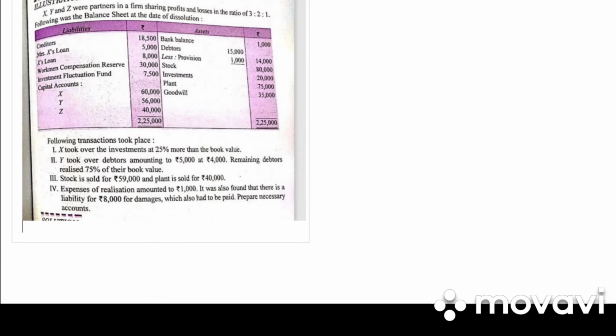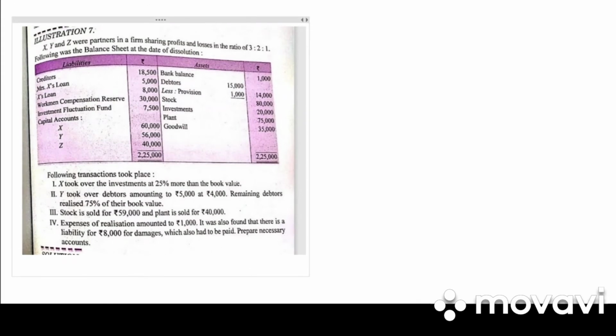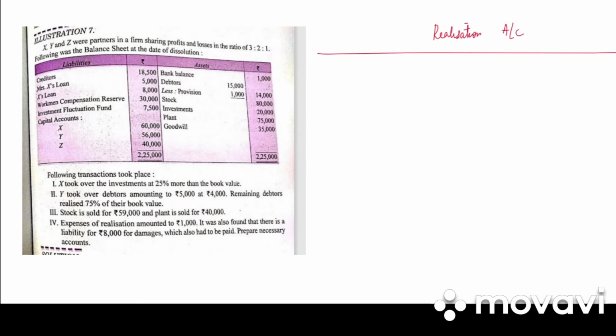X, Y and Z were partners in the firm sharing profit and loss in the ratio 3:2:1. Following transactions took place. X took over the investment at 25% more than book value. Y took over debtors amounting to 5,000 at 4,000. Remaining debtors realized at 75% of book value. Stock is sold for 59,000 and plant is sold for 40,000. Expenses of realization amounted to 1,000. It was found that there is a liability for 8,000 of damages which are also paid. Prepare the account. So first we have to prepare realization account.